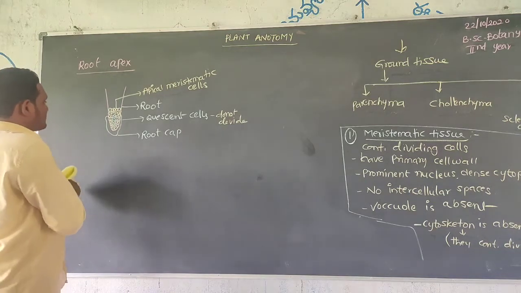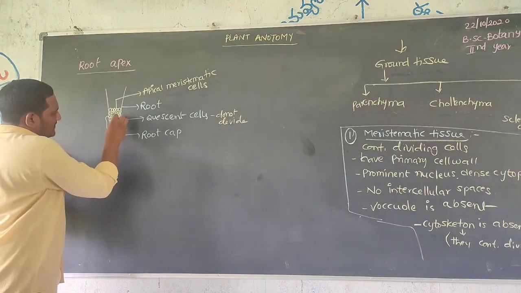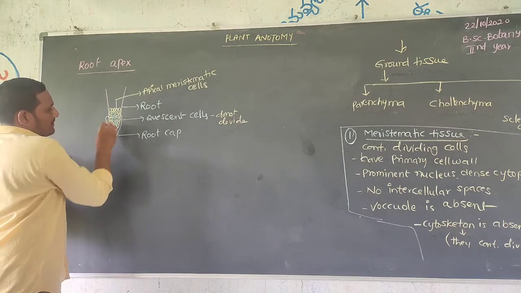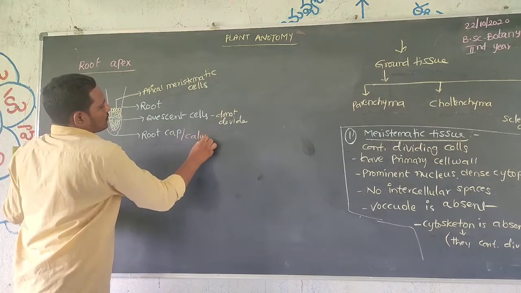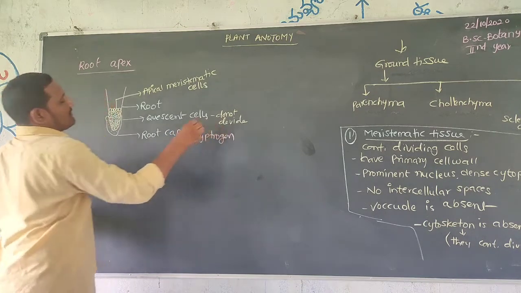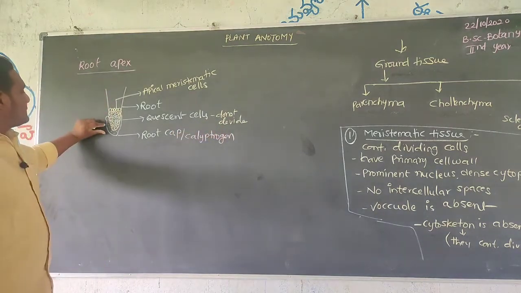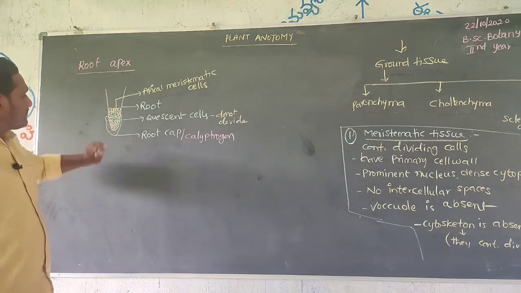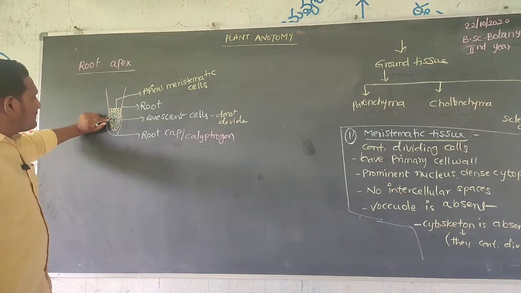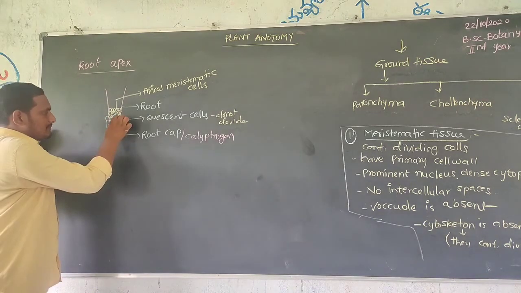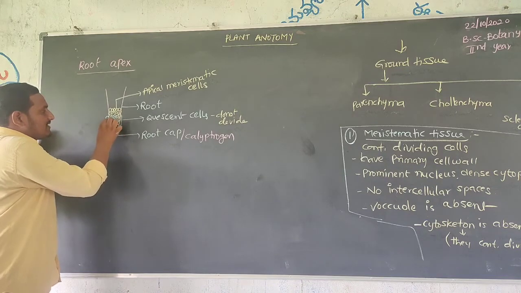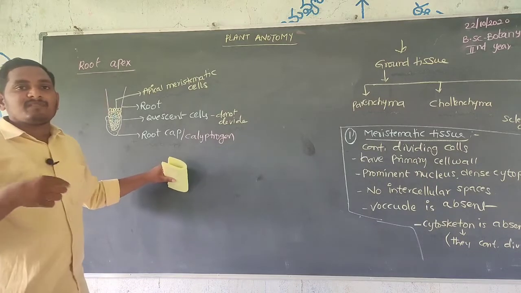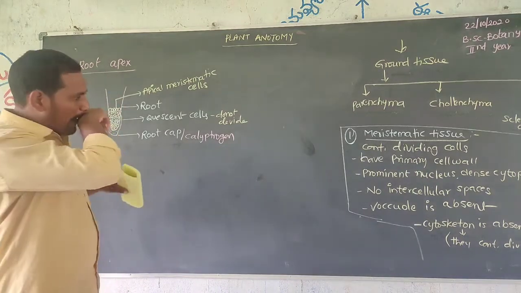And at the edges, these cells divide to form the root cap, also called the calyptrogen. Calyptrogen means the calyptra or root cap. This calyptrogen is formed by the cells present in the root tip. These cells divide to form the root cap, which helps in root support.